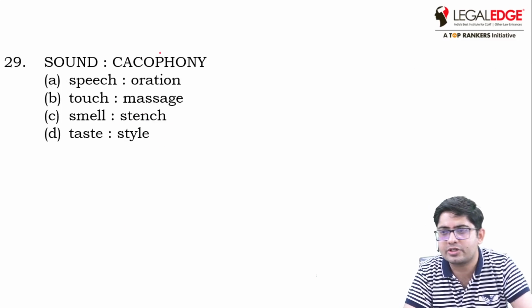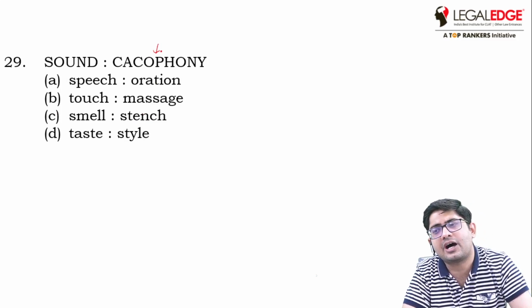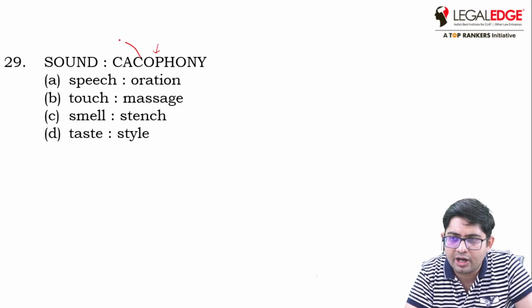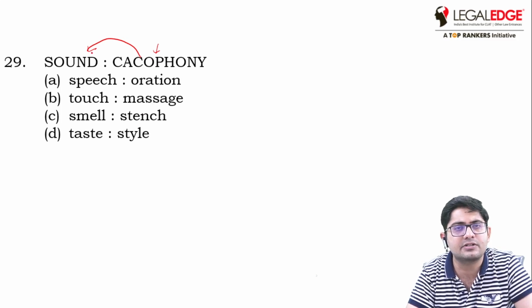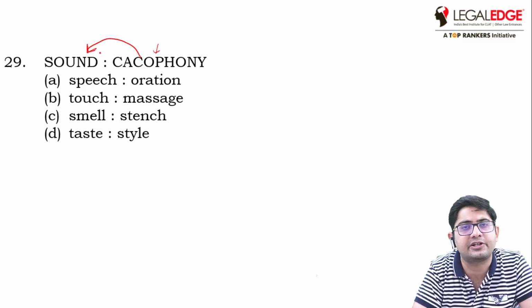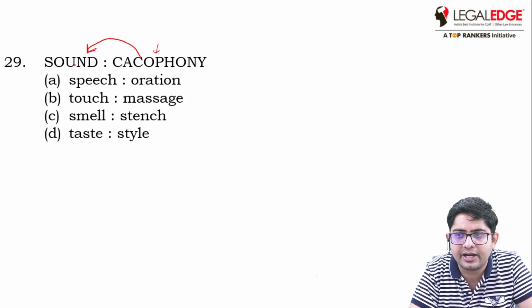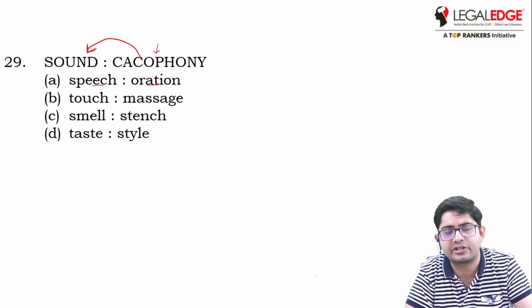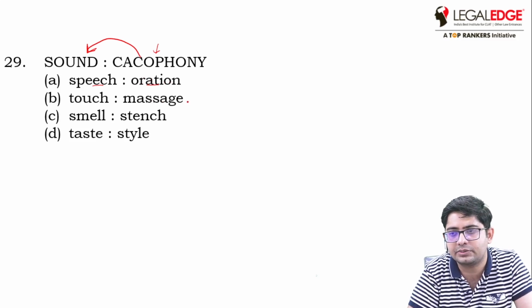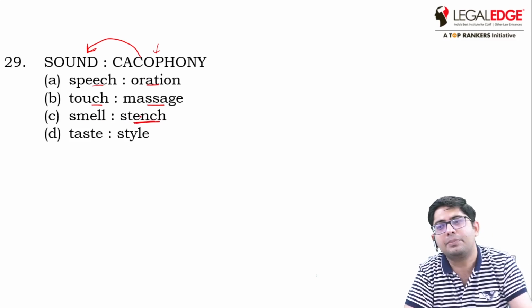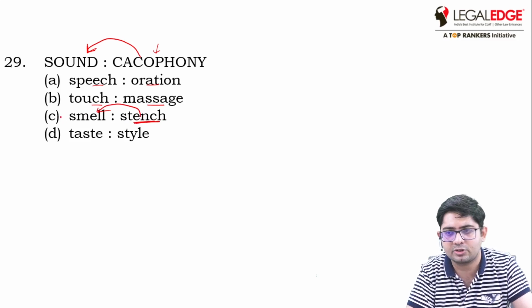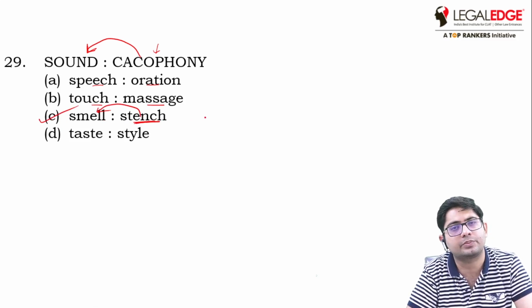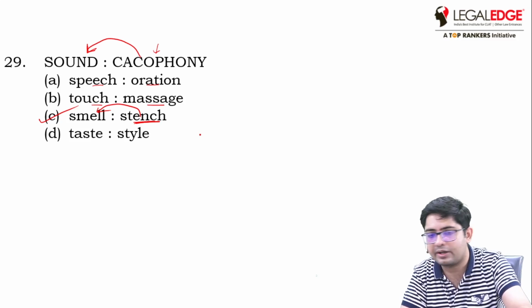sorry. Sound is to cacophony. Cacophony is the harsh sounds, unpleasant sound. So that is the unpleasant sound relationship. So this is the unpleasant and its sound. So speech, oration, that is not unpleasant because oration is the formal speech. Touch, massage, that is not unpleasant. Smell, stench, yes, that is unpleasant. Unpleasant smell is stench. Okay, so that is the correct relationship. So that is option C. Okay, now let's look at the next.